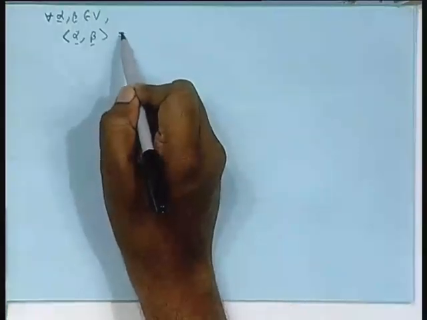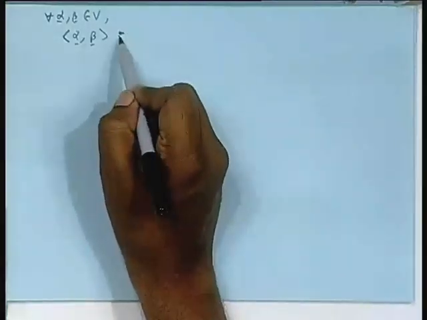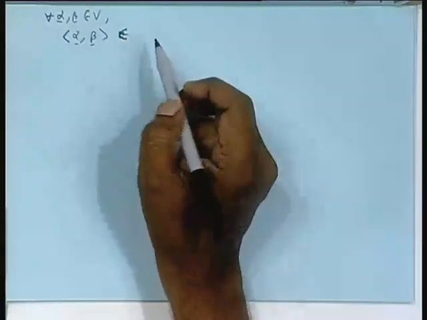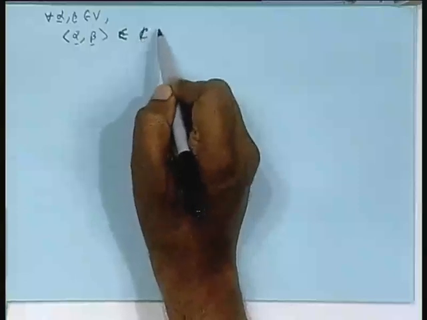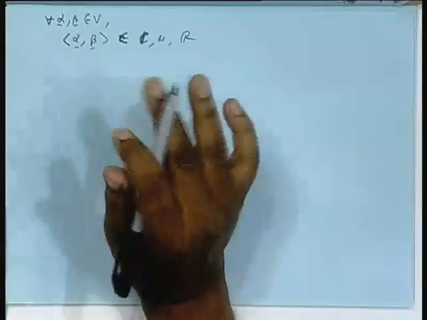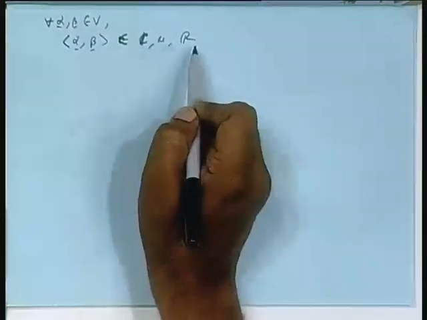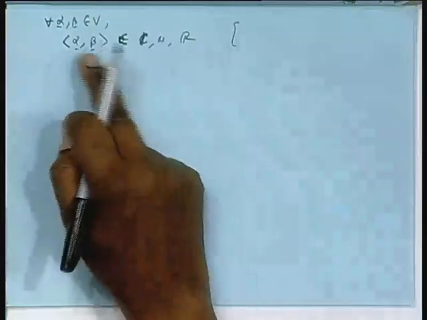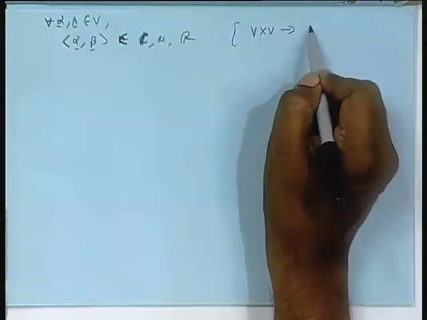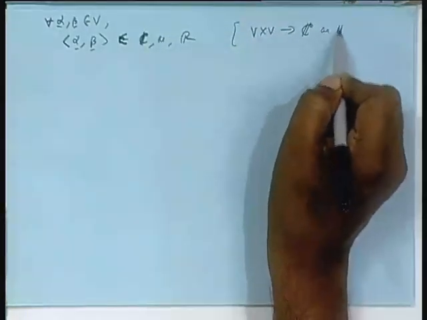This means this is an element of the field C or R. Our vector space is defined over C or R. Mathematically, this means the inner product maps V cross V to C or R. You understand this, na?